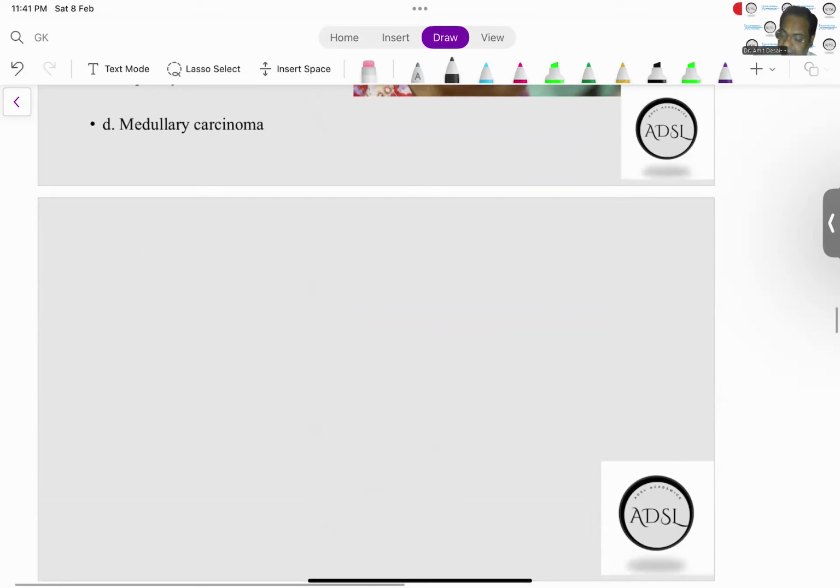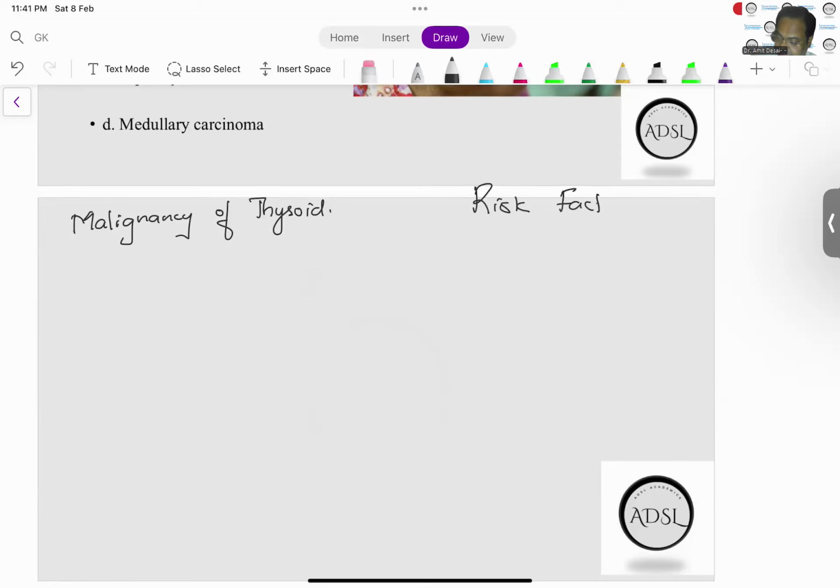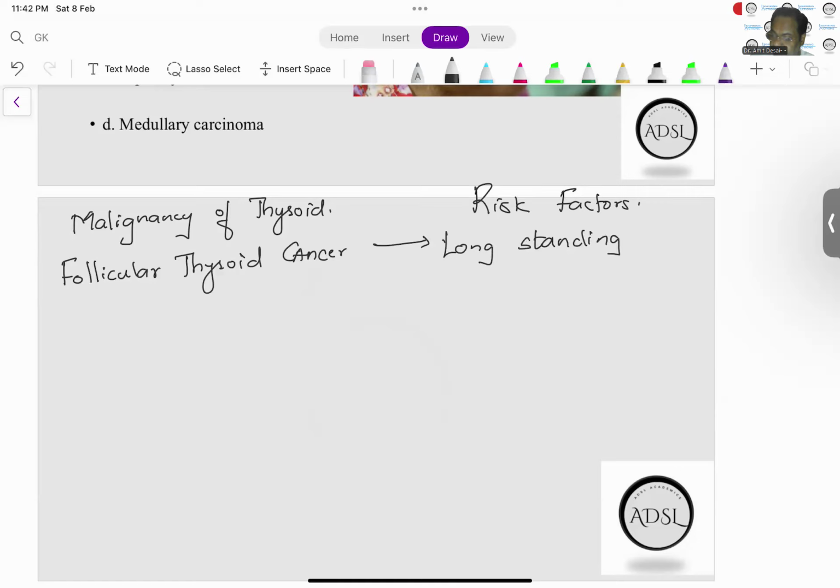So let us look at malignancies of the thyroid and their risk factors. So just now we saw follicular thyroid cancer. And what was the risk factor for it? Long-standing multinodular goiter. Long-standing multinodular goiter was the risk factor.